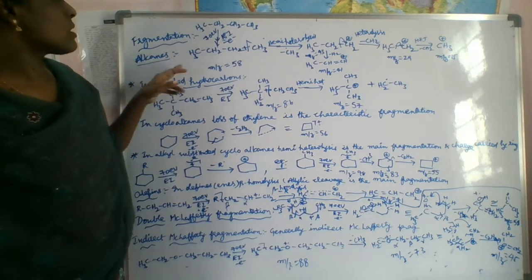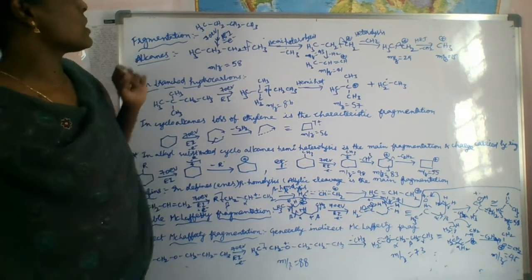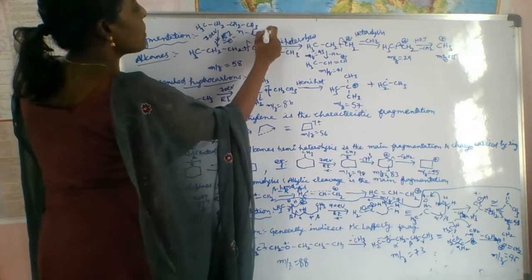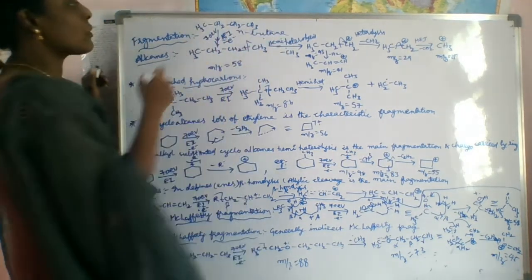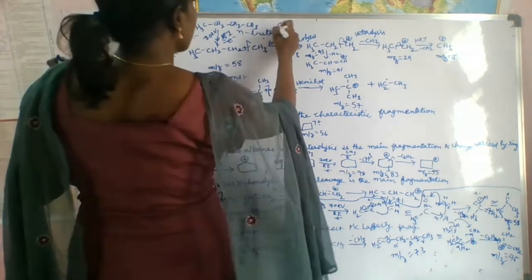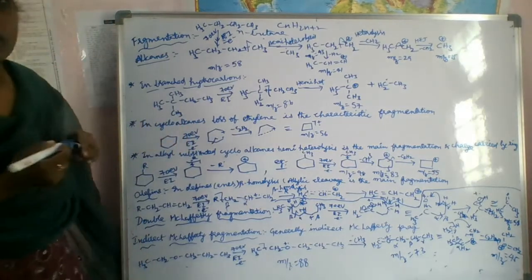First one, alkanes. I am going to take butane, n-butane, normal butane, because there are 4 carbon atoms and 10 hydrogen atoms, which satisfy the formula CnH2n+2, the alkane formula.